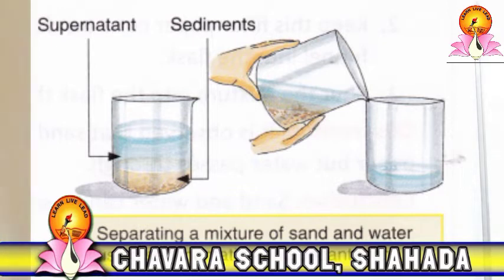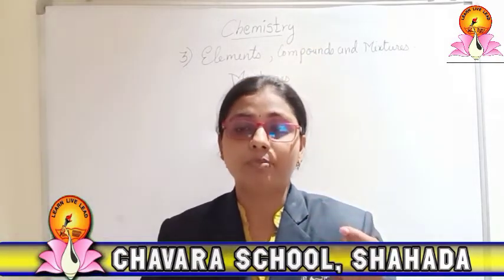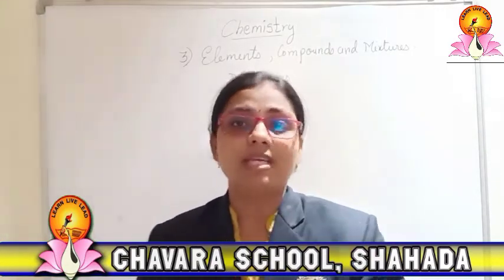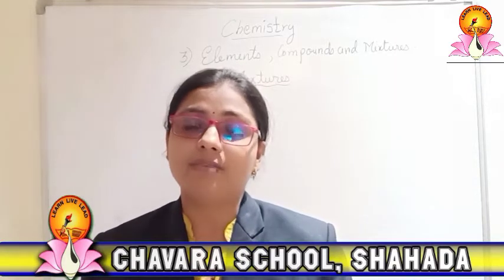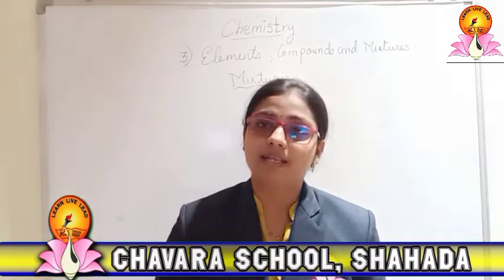The remaining upper layer of water can be removed by the decantation method. Slowly you pour that into another beaker by decantation, and you can use a strainer or any other object like that so that it gets separated. Here we have the method diagram of sedimentation and decantation.